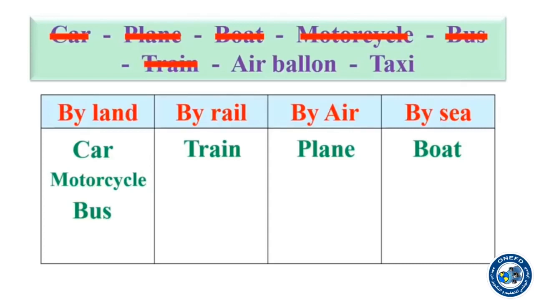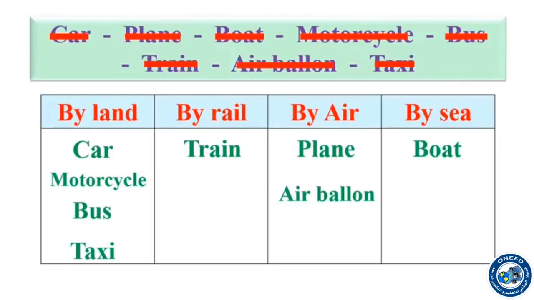The air balloon is like the plane. It can fly. So it travels by air. So air balloon by air. The last means of transport is taxi. Taxi, is it by sea? Is it by rail? No, it travels by land. So the taxi moves by land.